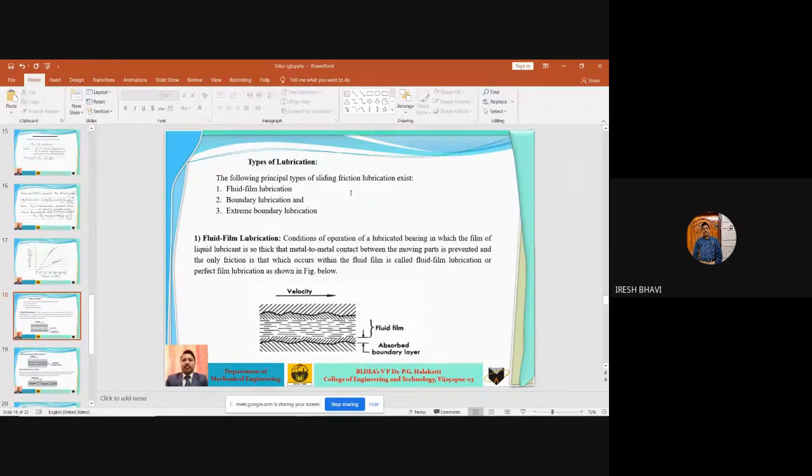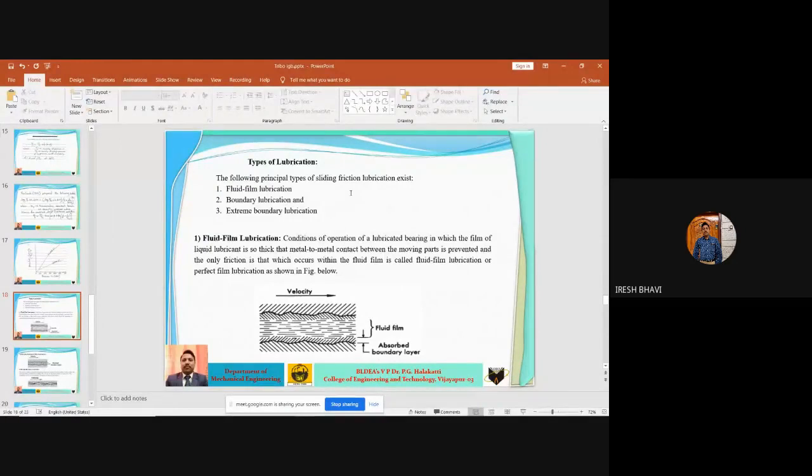Then friction also depends on the geometry of the surfaces. Geometry of the surfaces means what? The surface may be rough, or smooth, or circular in geometry, as in the case of a bearing and shaft. Whereas if two flat surfaces are sliding on each other, for example, the tool post of the lathe sliding on lathe guideways, it is a flat surface. So it depends on the geometry of the surfaces also.